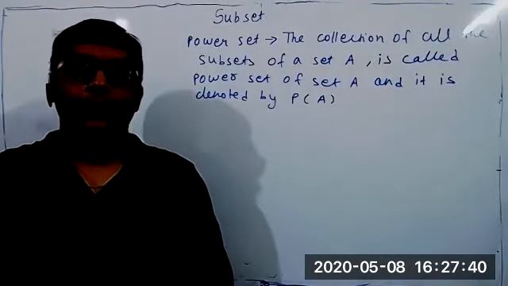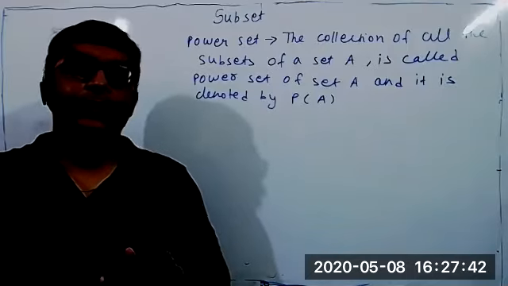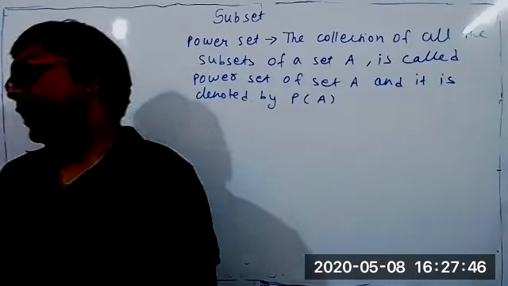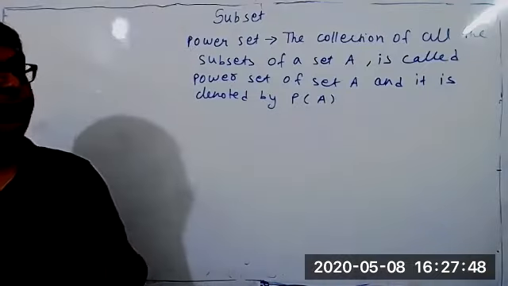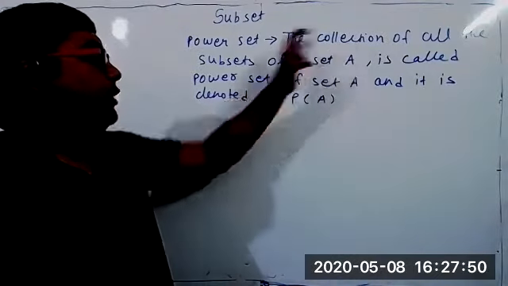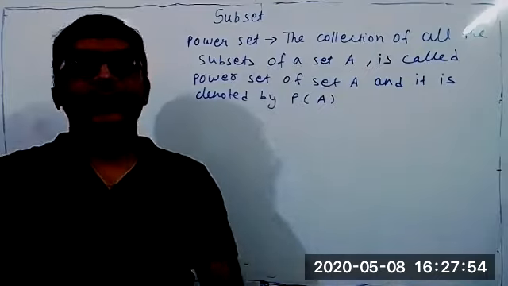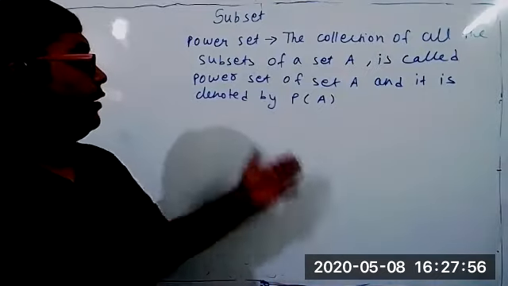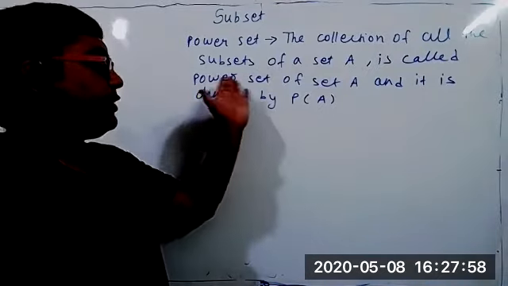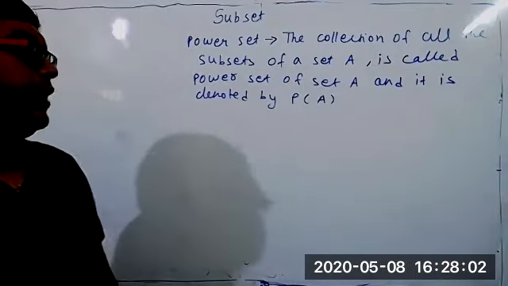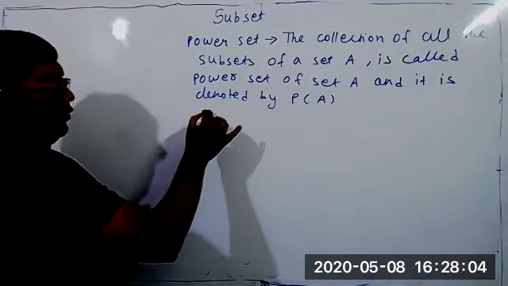Students, you know very well what a set is. A set is a collection of well-defined distinct objects. Now, what happens if we take the collection of all the subsets of a set? That collection also represents a set. Which set? That collection represents the power set of the set, and it is denoted by P of A. If I give an example, you will be 100% sure you will understand.